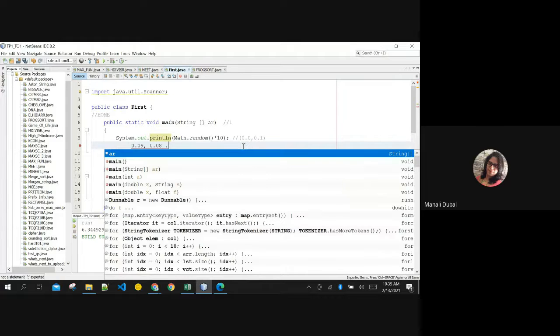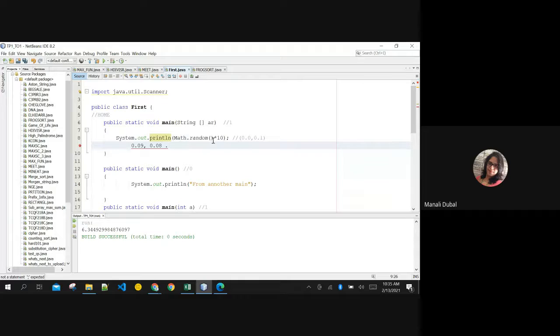Any number which will come here, you multiply it with 10. Sorry, I made a mistake: 0.0 to 1.0. So any number, 0.9 could come, 0.8 could come, 0.7 could come. Whatever number is generated by this random, you multiply it with 10 to get a whole number, right?